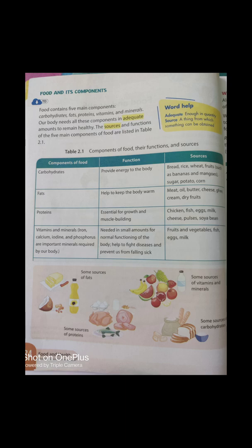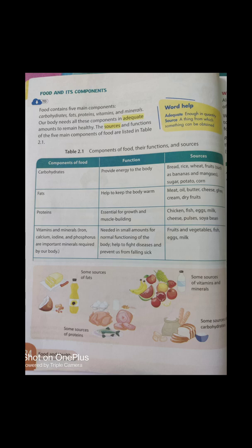In this video we didn't get any name of vitamins. Let me tell you. Some vitamins are vitamin A, vitamin B, vitamin C, vitamin D. We get vitamin D from the sunlight. We get vitamin A from food like tomato, carrot.